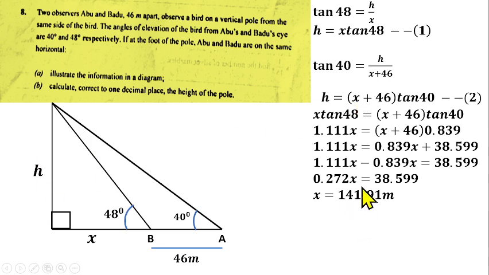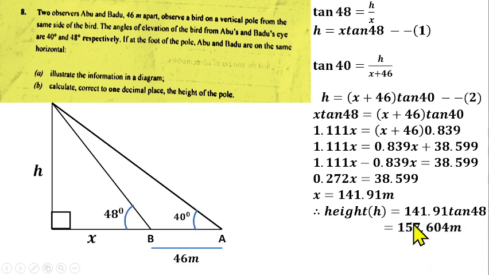So we can substitute the value of our x in equation 2 or equation 1 to find our h, because you know that our h is equal to this. So if you put the value of our x here, you can find our h. The height, in equation 1, is equal to 141.91 multiplied by tan 48.